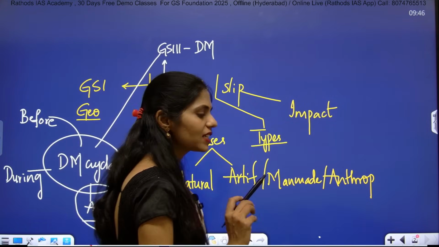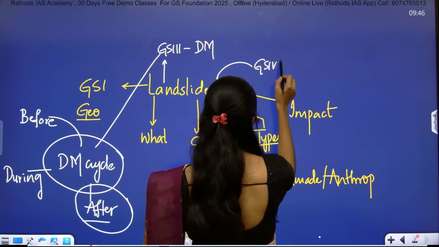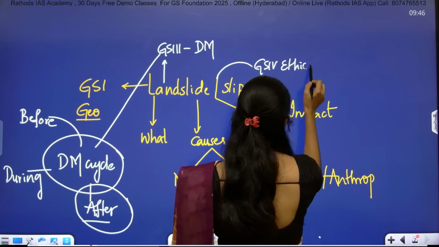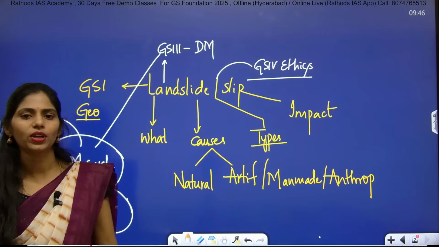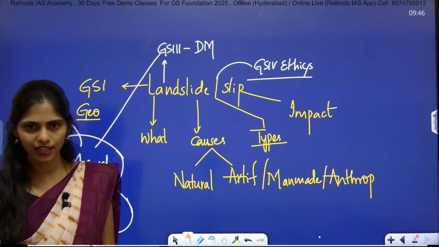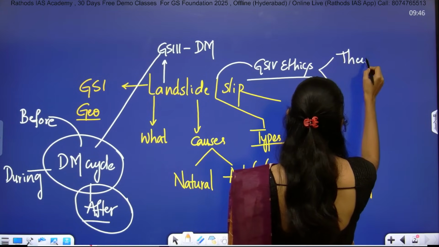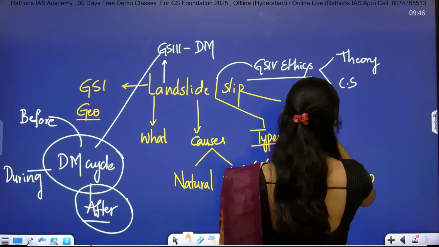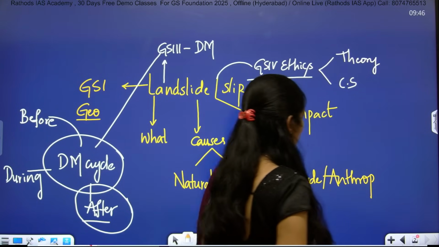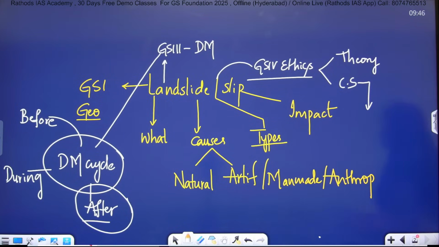This article is also important for your GS paper 4 ethics. In yesterday's class, I discussed what ethics is and how you can expect questions. In ethics, you will have the theory part, and the next one is the case studies part. Clear? In the case studies, they will be giving a scenario.